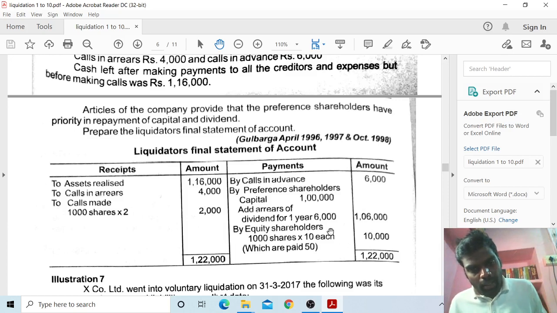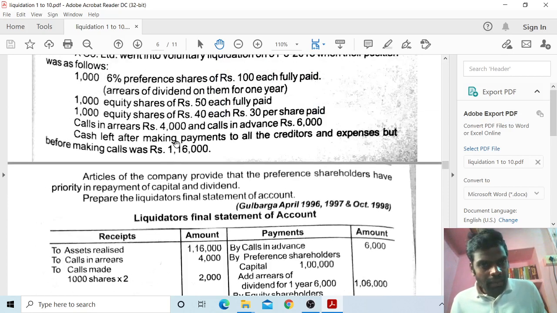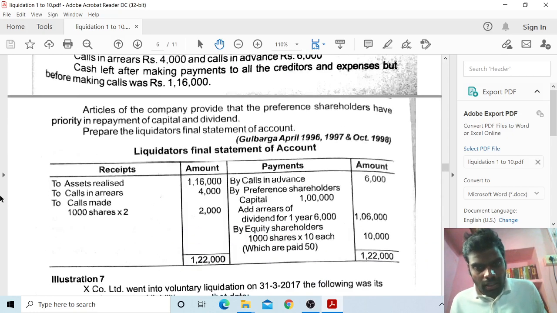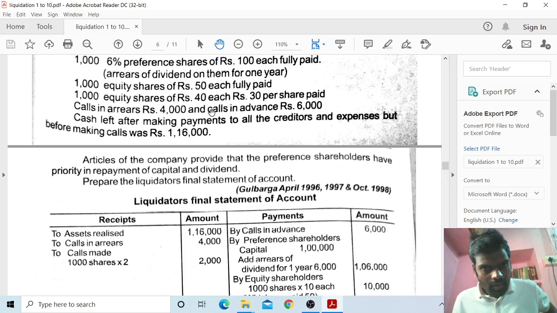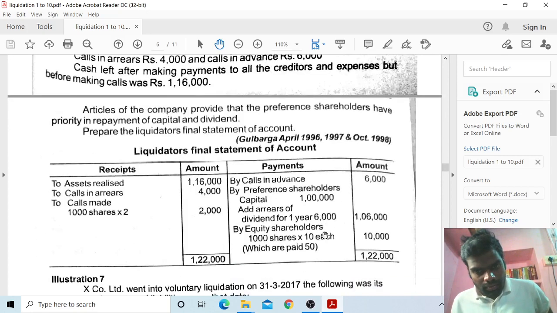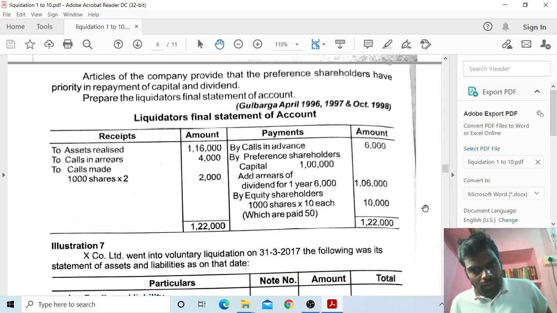By equity shareholders, 10,000 to be refunded, so rupees 10 refunded on shares which are paid rupees 50. 10,000 are refunded, 1,22,000.